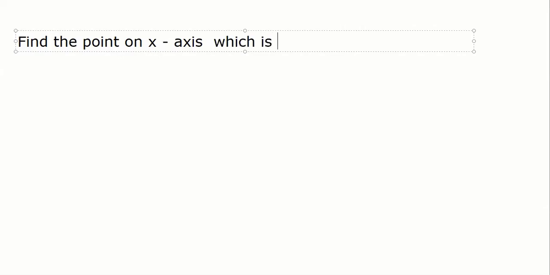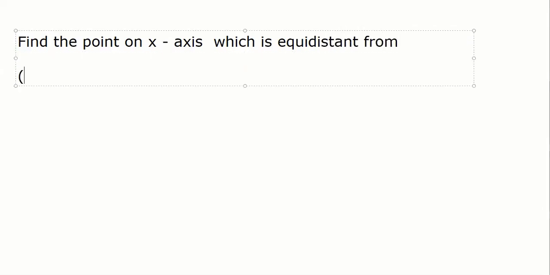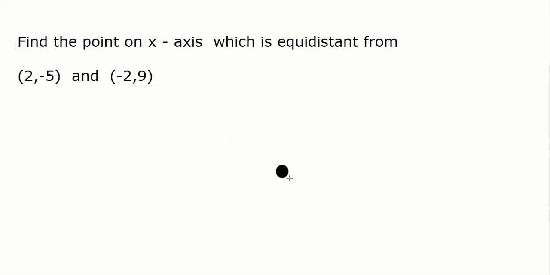is equidistant from the points 2 comma minus 5 and minus 2 comma 9. So you have to find some point which is on our x-axis. For example, listen to what I'm trying to say. Say 2 comma minus 5 is here. Say minus 2 comma 9 is here.